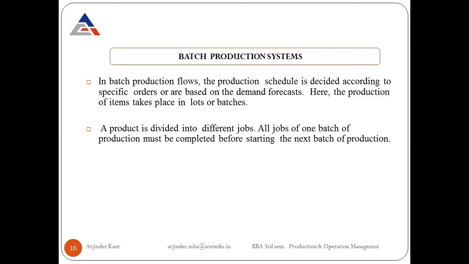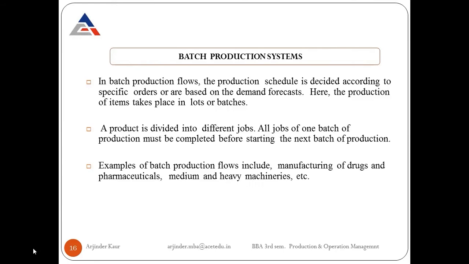It is different from the job production system only in the sense that here, instead of producing one single item, we are producing a group of items. And that group of items is called a batch. That's why it is called batch production. Examples of batch production flows include manufacturing of drugs and pharmaceuticals, medium and heavy machineries, or the production of nuts and bolts. All these are examples of batch production systems.